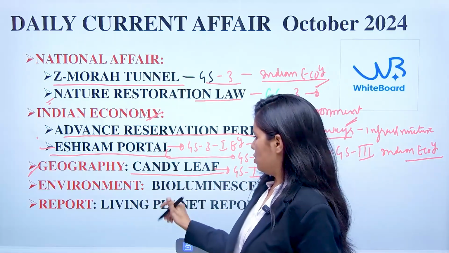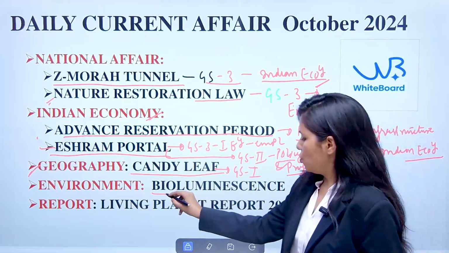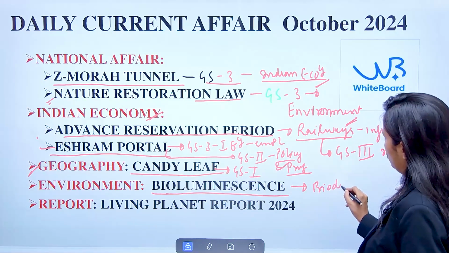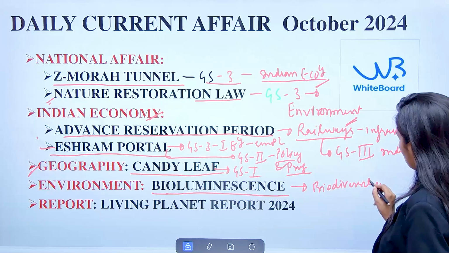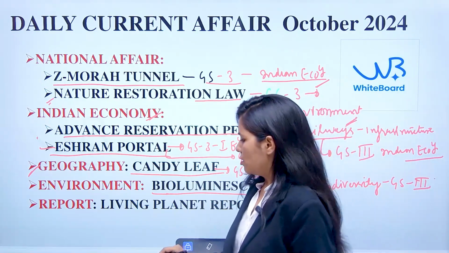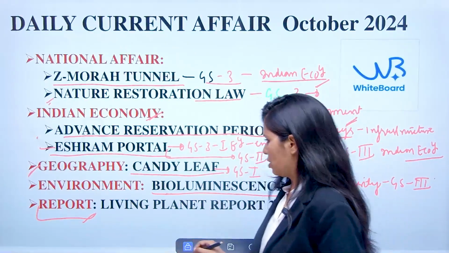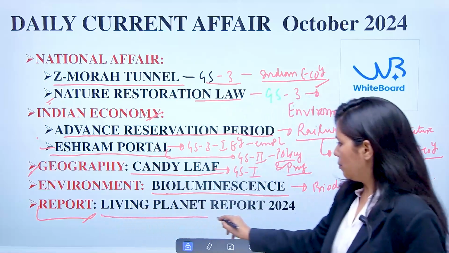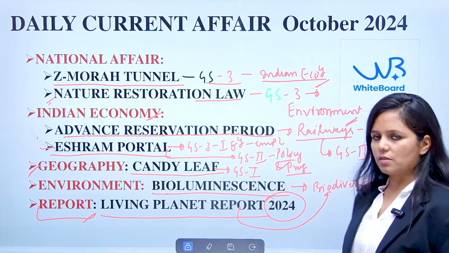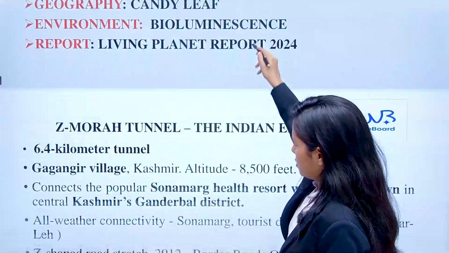From the environment section, we are going to discuss one phenomenon known as bioluminescence. This is related again to biodiversity, GS paper 3. And last, one report that has been released by the World Wide Fund for Nature. The name of the report is the Living Planet Report 2024. This is also related to the biodiversity aspect of GS paper 3. Now we will start our discussion.